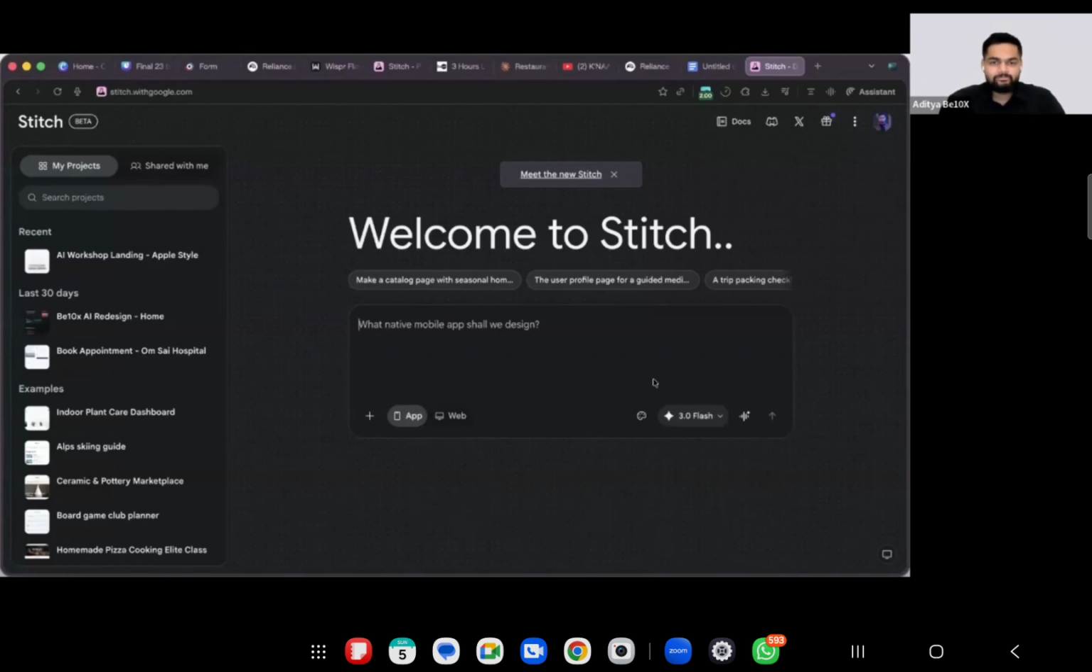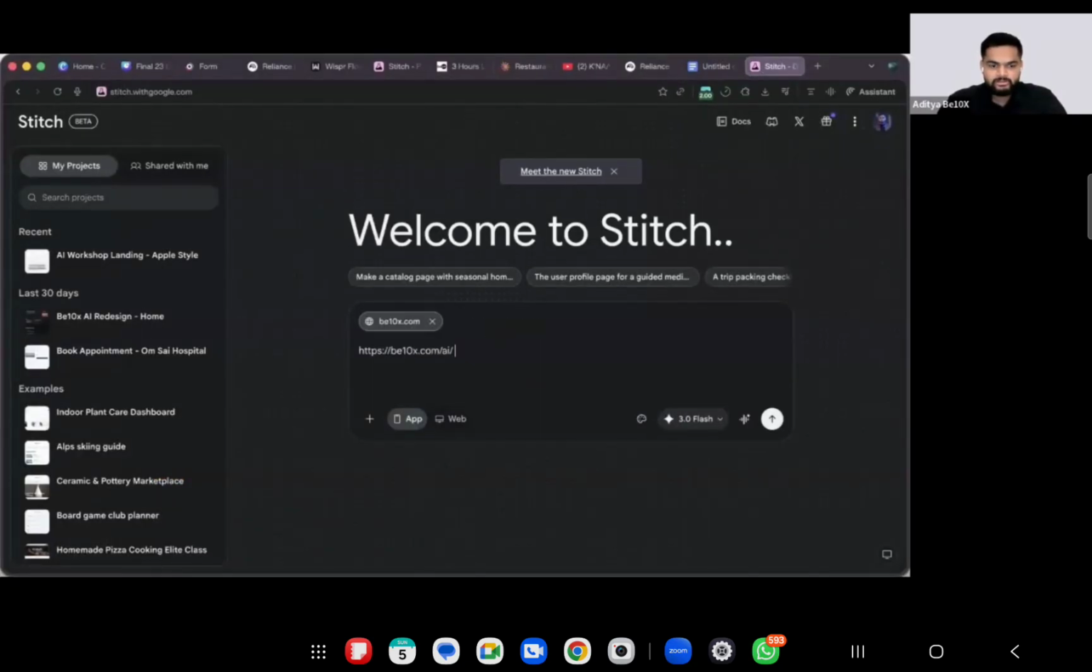Okay. And now that we are on Stitch, what we are going to do is simply give it a prompt, like you are going to give to any UI developer, right? Whatever context you're going to give to a UI developer, just tell all of this context here, right? So what I'm going to do, I just paste the link of the website which I want to revamp. I'll copy the link, I'll paste it over here, right? Redesign this website in the format of Apple. I just give this simple prompt, and instead of app, I need website. So I'll just click website. If I need an app, I can click on app, and it will generate an app for me, right? And I'll hit enter.